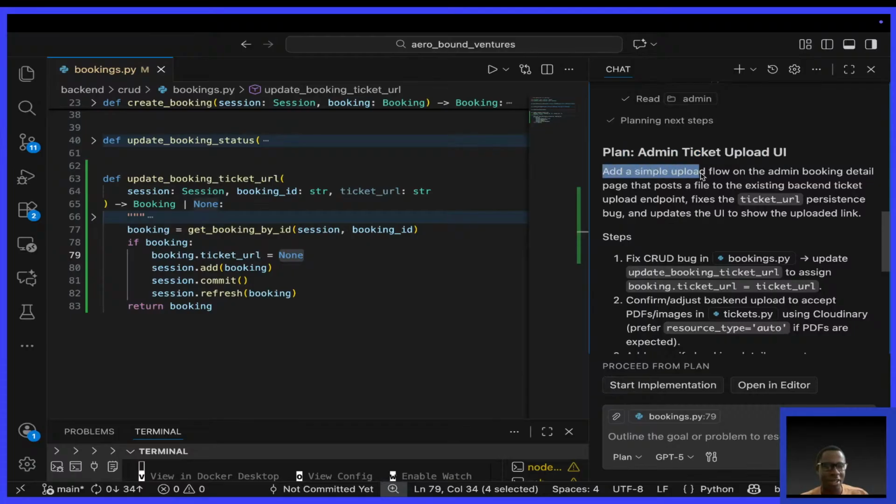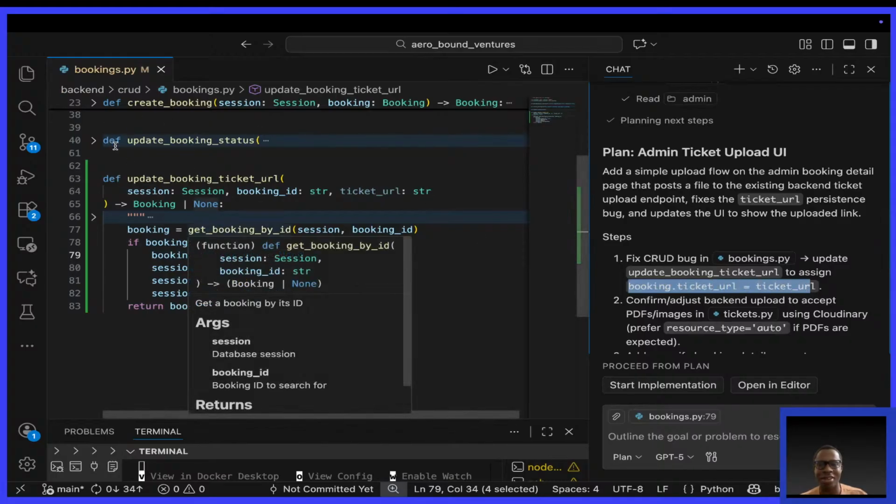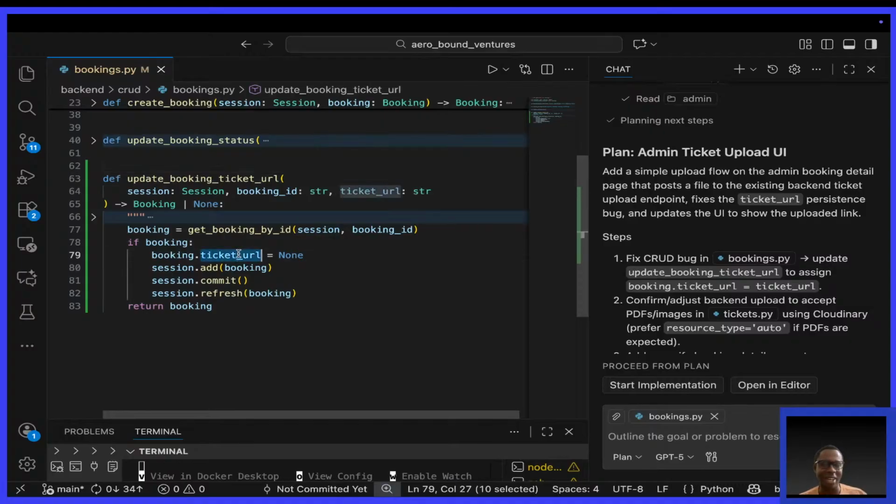It says add a simple upload flow on the admin booking detail page that posts a file to the existing backend ticket upload endpoint. Fixes the ticket URL persistence bug. Step 1: fix the CRUD bug in bookings, update booking ticket URL to assign booking.ticket_url equals ticket URL. Oh, yeah. Guys, I forgot that. Are you seeing this? booking.ticket_url equals None. I changed this and I'd forgotten to change it. This was going to be forever.